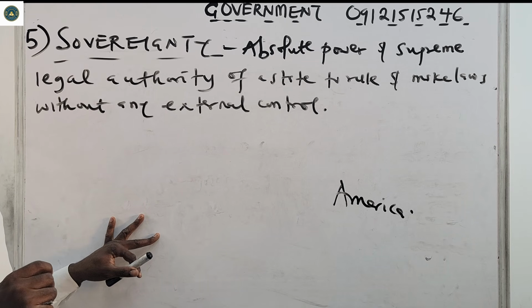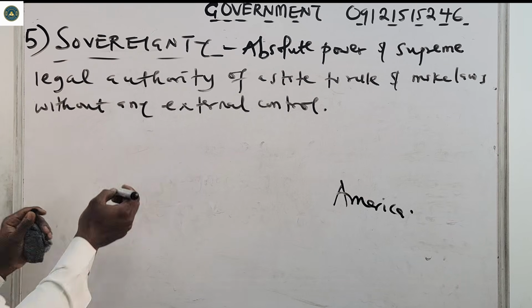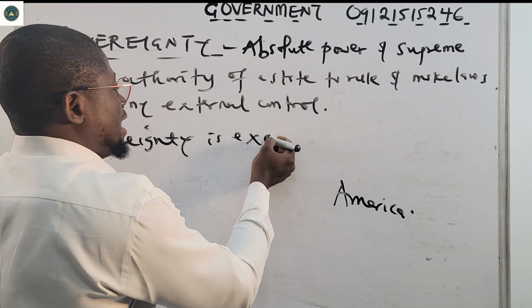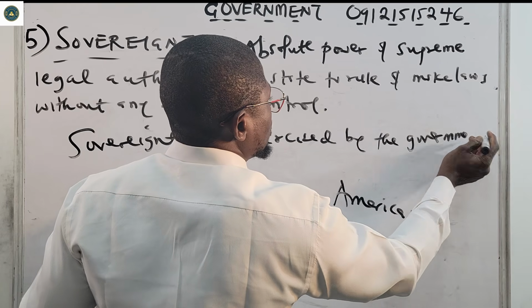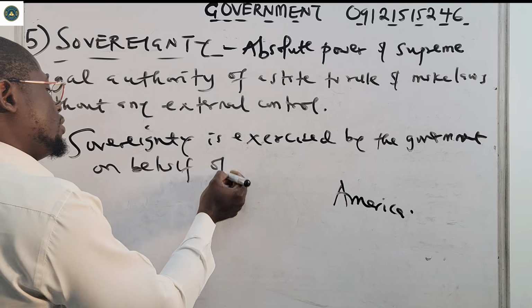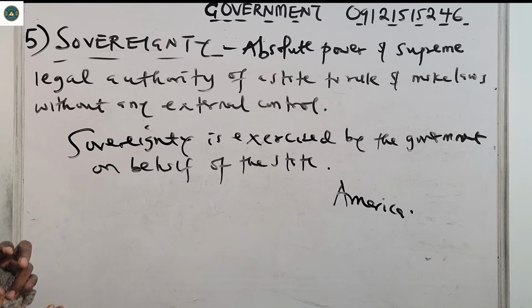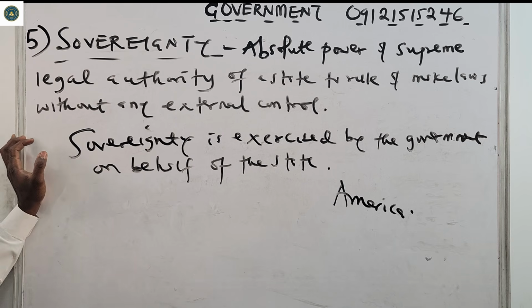And take note that sovereignty is exercised by the government on behalf of the state. Take note. Sovereignty is exercised by the government on behalf of the state. Sovereignty is exercised by what? By the government on behalf of what? Of the state.